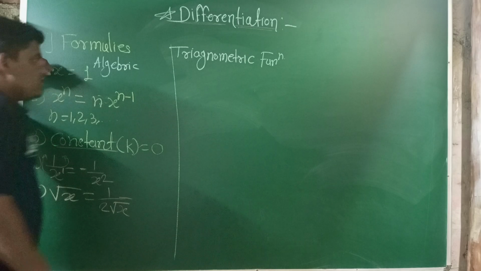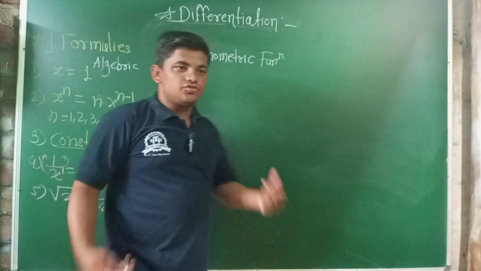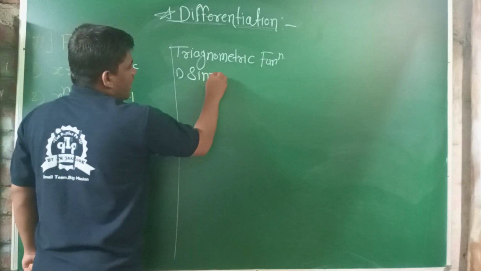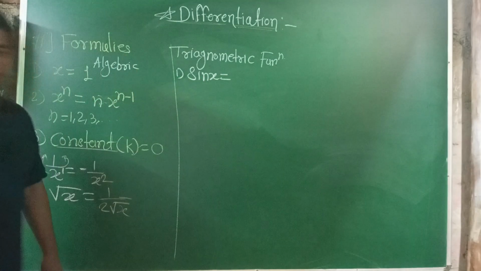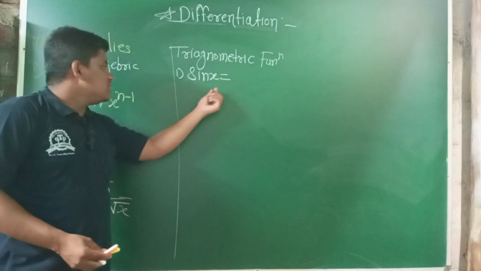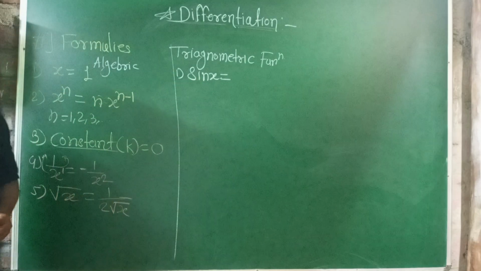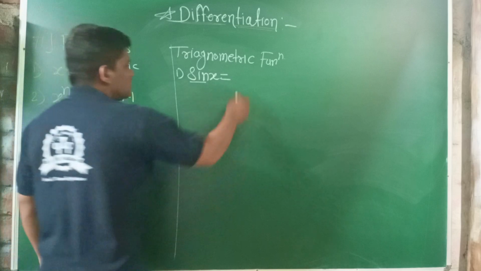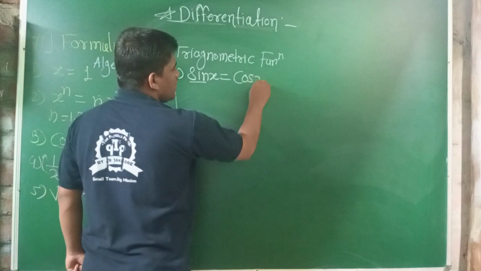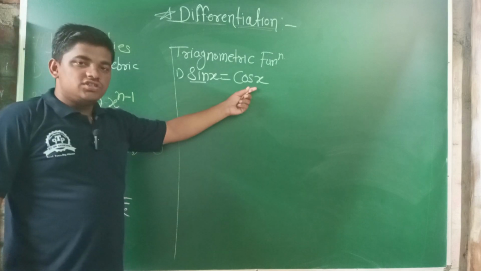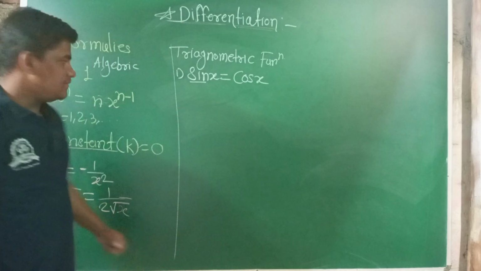When we take the differentiation of these trigonometric ratios, what do we get? First is sine x. If the function is in the form of a trigonometric ratio, that is sine, then the differentiation of sine x is cos x.